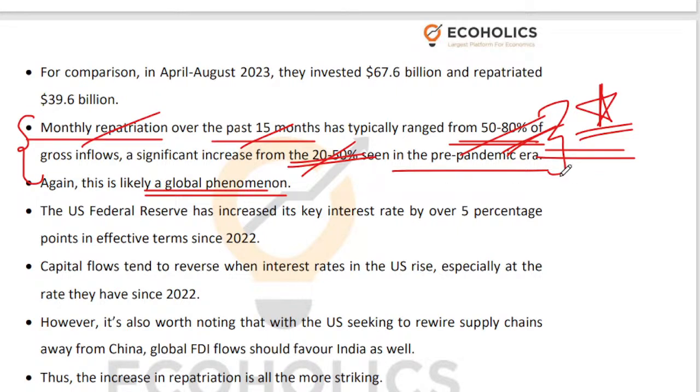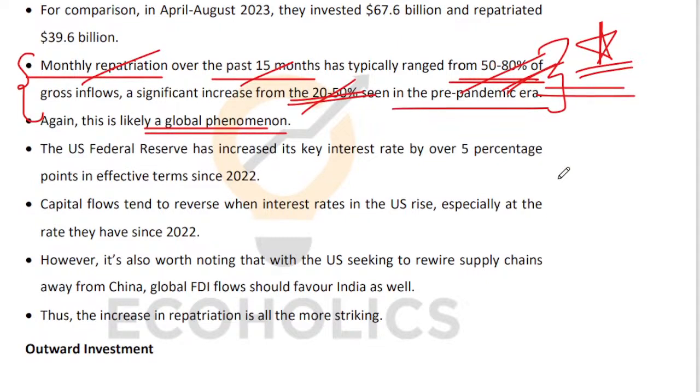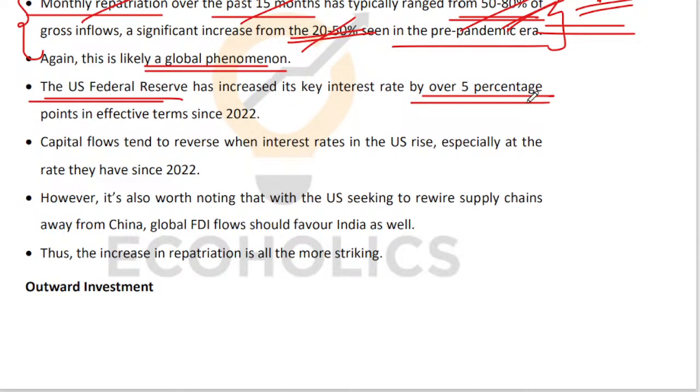Now, why is this happening? Why is this repatriation happening? Why is it that people are taking their money back to their home country? Because of the US Federal Reserve's decision to increase the interest rates in America. The key interest rates have been increased by over 5 percentage points. Given that interest rates in America are higher, to take advantage of those higher interest rates, that money is going back to the US. So there is this trend which is seen, that when interest rates in the US rise, repatriation gets a boost.